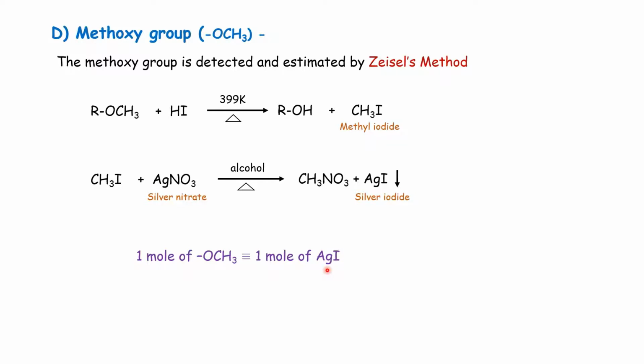For estimation, a known weight of organic compound is treated with hydroiodic acid and the methyl iodide formed is treated with silver nitrate, and the precipitate of silver iodide formed is filtered, washed and dried, and by knowing the weight of silver iodide, the number of methoxy groups in the compound can be determined. This method is known as Giessel's method.